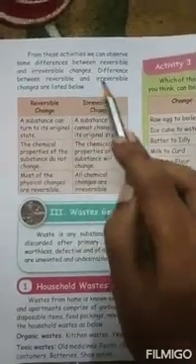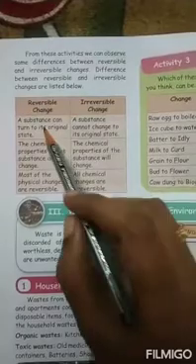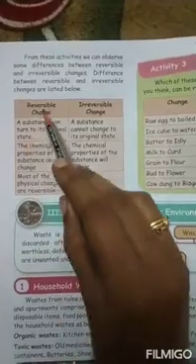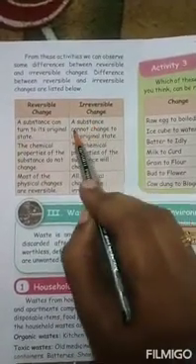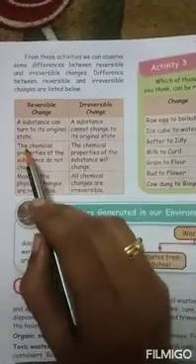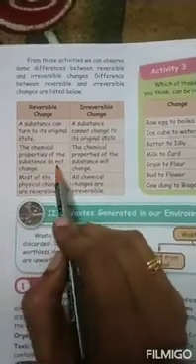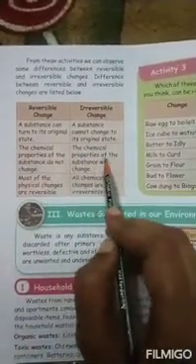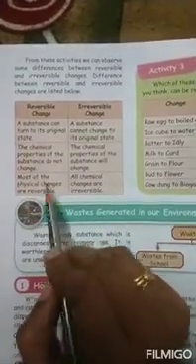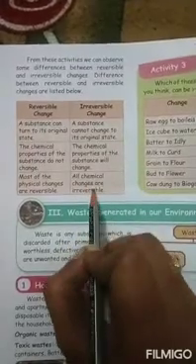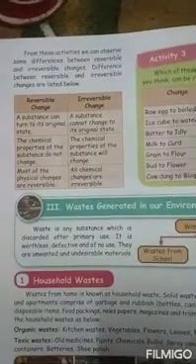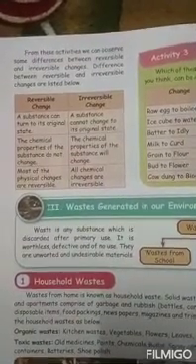The differences between reversible and irreversible changes are listed below. A substance can turn to its original state in a reversible change. A substance cannot change to its original state in an irreversible change. In reversible change, the chemical properties of the substance do not change. In irreversible change, the chemical properties of the substance will change. Most of the physical changes are reversible. All chemical changes are irreversible.